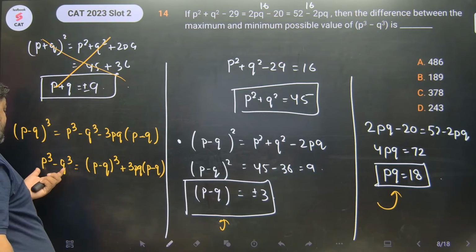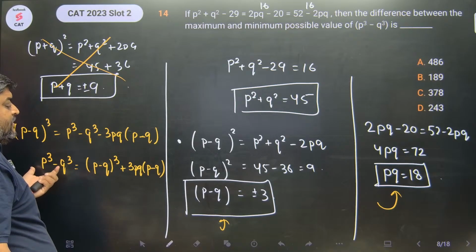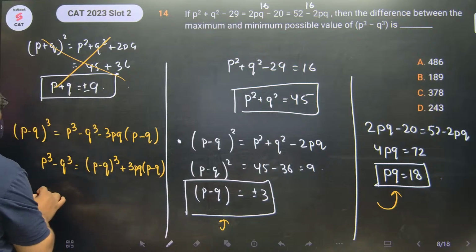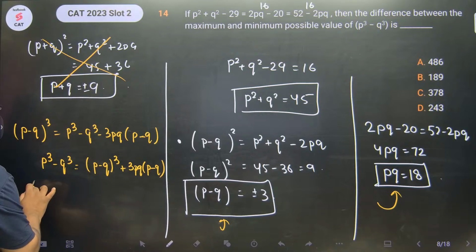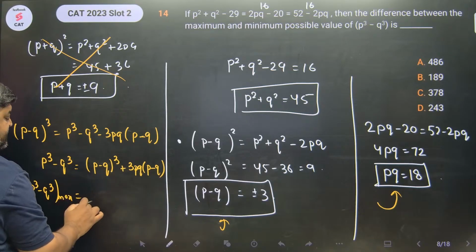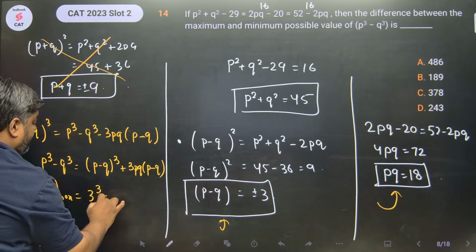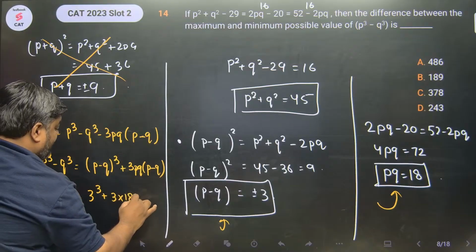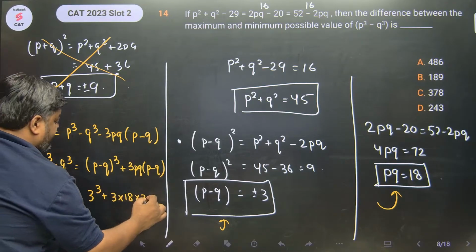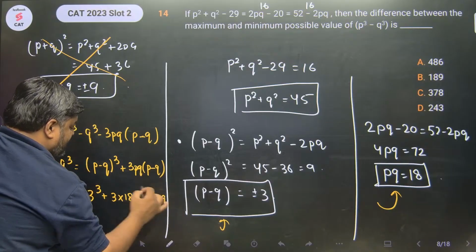Now when I want to maximize p cube minus q cube, I have to take p minus q as plus 3, right? So p cube minus q cube max is how much? This is when p minus q is 3. So 3 cube plus 3 into 18 into 3. So 9 into 18, 162 plus 27, 189 this is.